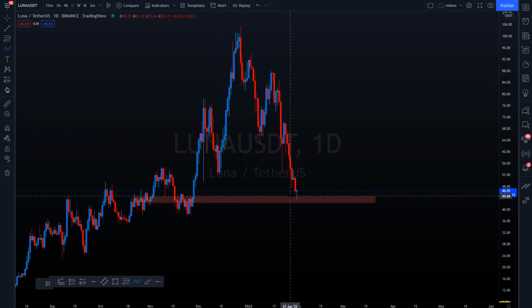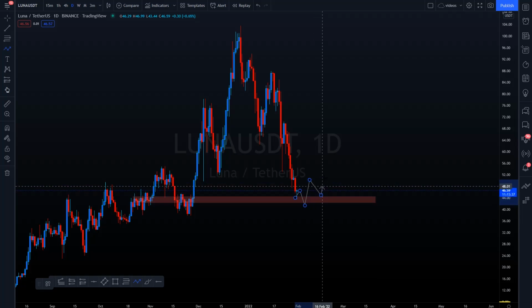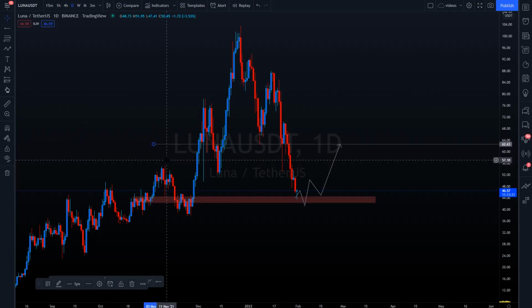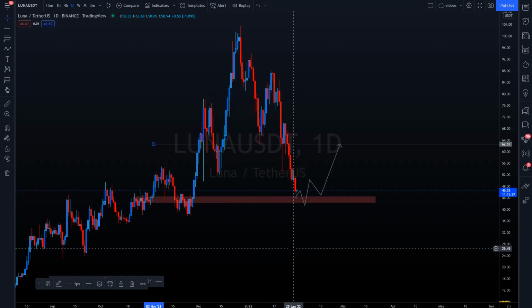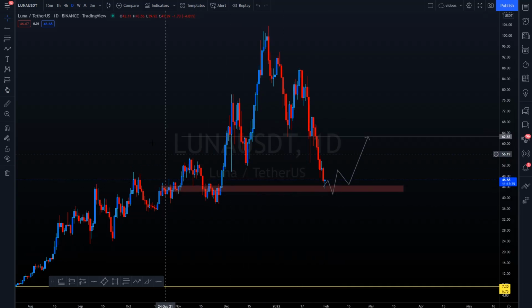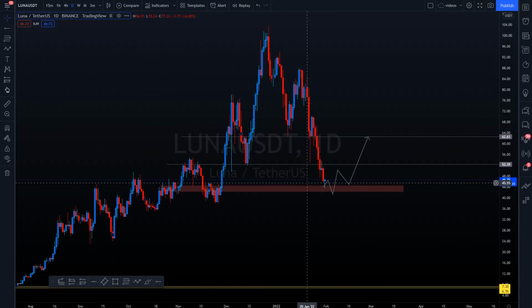Now, how can this go though? If you go up here, maybe make another new low, try to touch that 50.29s, then hold the high range again, and then look for that other level continuation. This is what I will be looking out for on the higher time frames. Also, if I'm looking for lower time frame entries, this will probably be one of my bigger PTs, because there are other areas of resistance that we first want to achieve. Of course, we first want to achieve 52.39s, and then if we can achieve that, I'm looking for 62.63s.